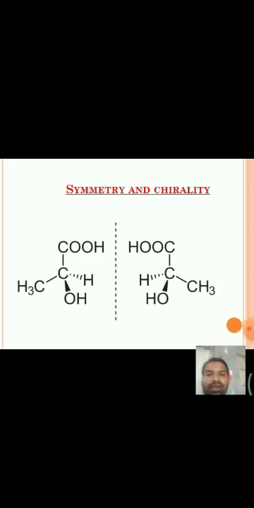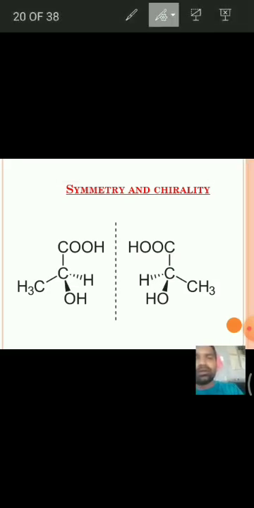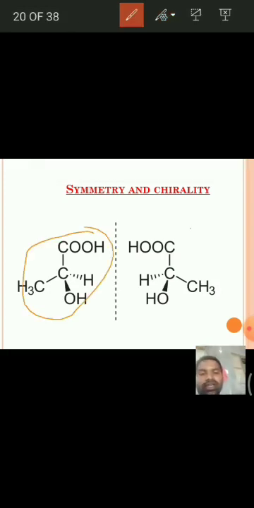For example, these two are enantiomers of lactic acid. One is the dextro molecule, another one is the levo molecule. That means one rotates the PPL towards the clockwise side, and the other molecule rotates the PPL towards the anti-clockwise side by the same angle. It means they rotate the PPL by the same angle, but the direction is different.